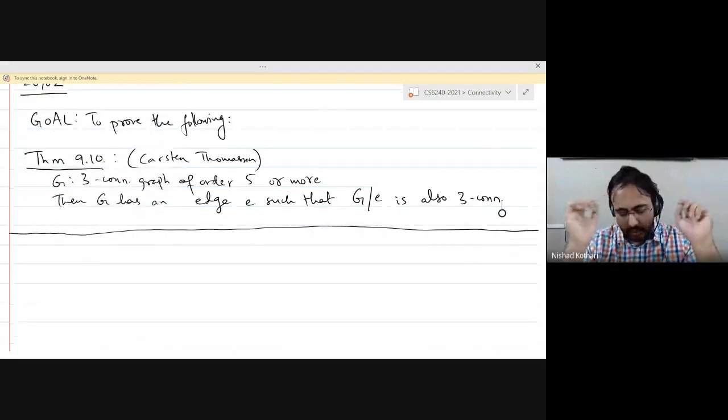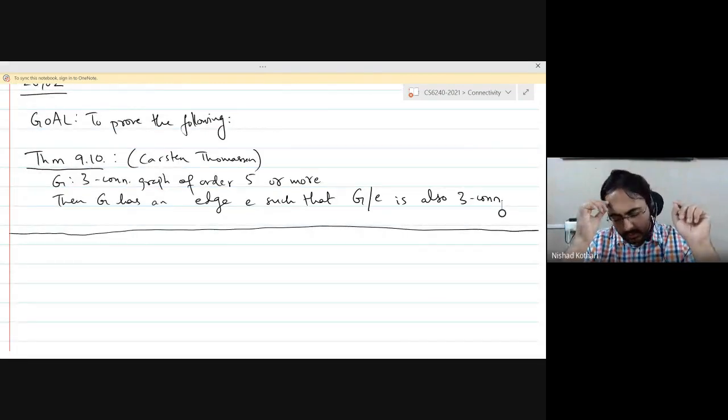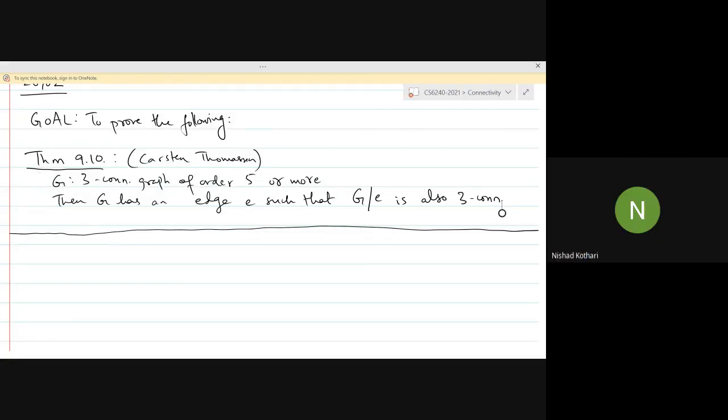So we want to show that there exists an edge such that when you contract that edge, the graph is 3 connected. If you want to find an edge with this property, it might also be useful to understand when does an edge not have this property. So under what circumstances is it true that when you contract that edge, the resulting graph is not 3 connected? Why does this happen?